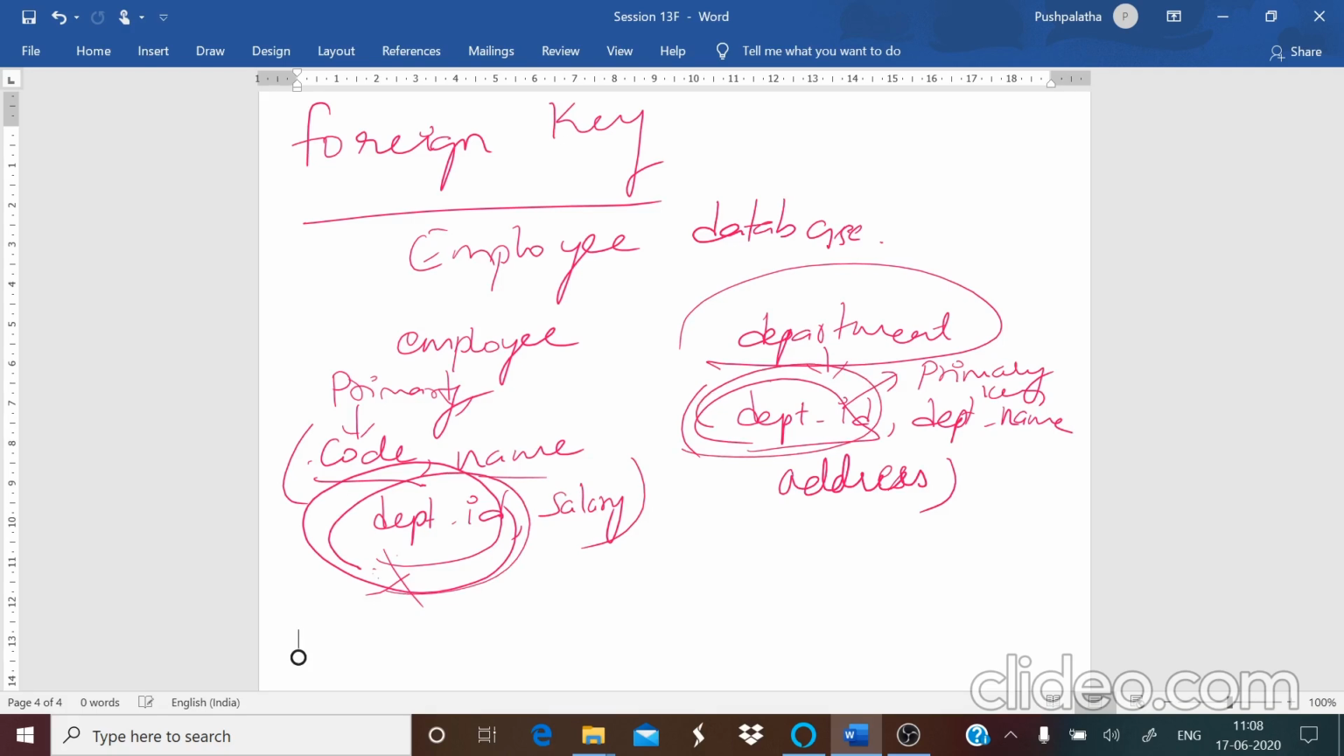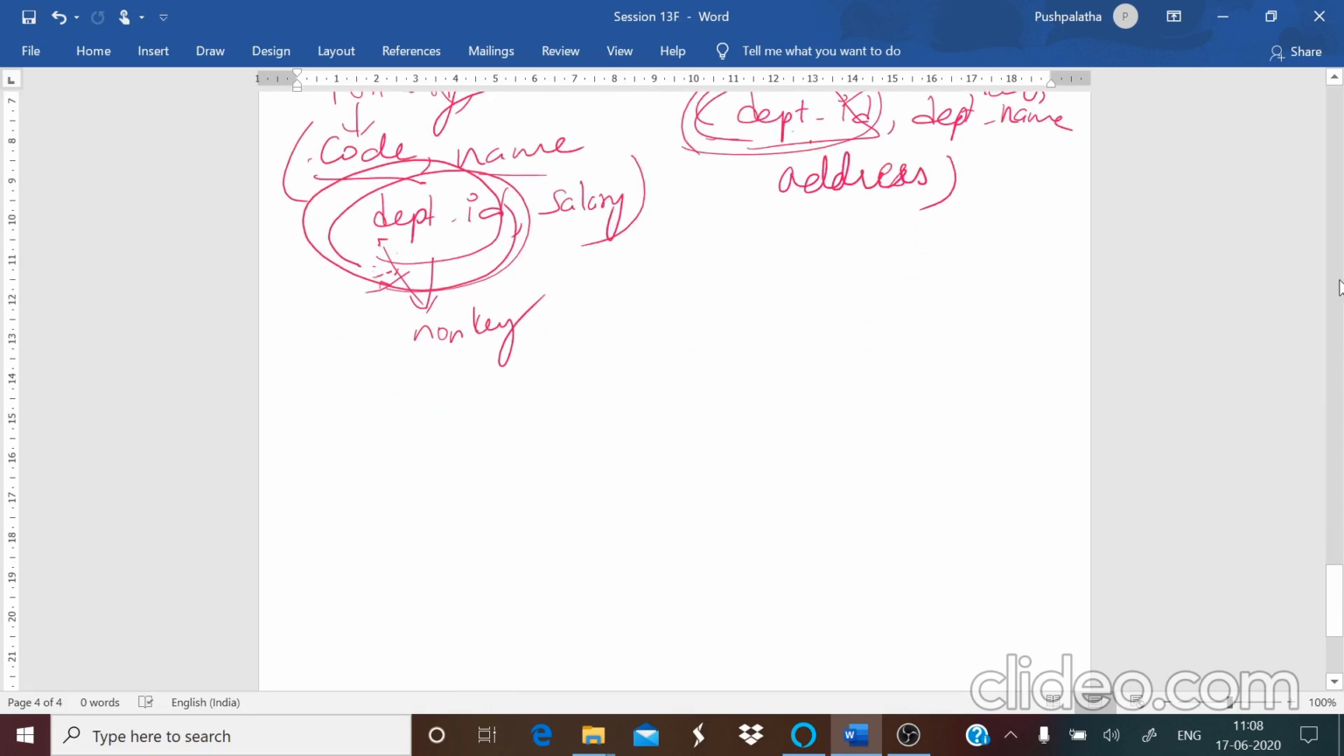So this is a non-key. It is neither a primary key nor a secondary key nor a candidate key. But in this table, it is a primary key. It is present in both. Here it is a non-key attribute, and here it is a primary key. Then such keys are known as your foreign keys.